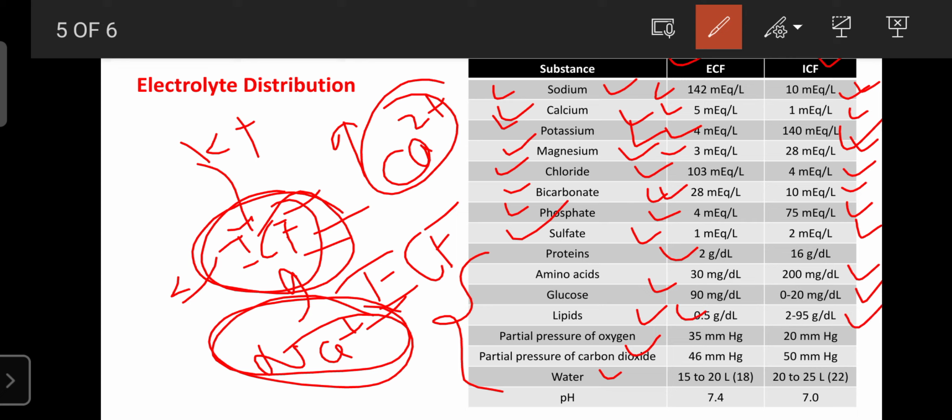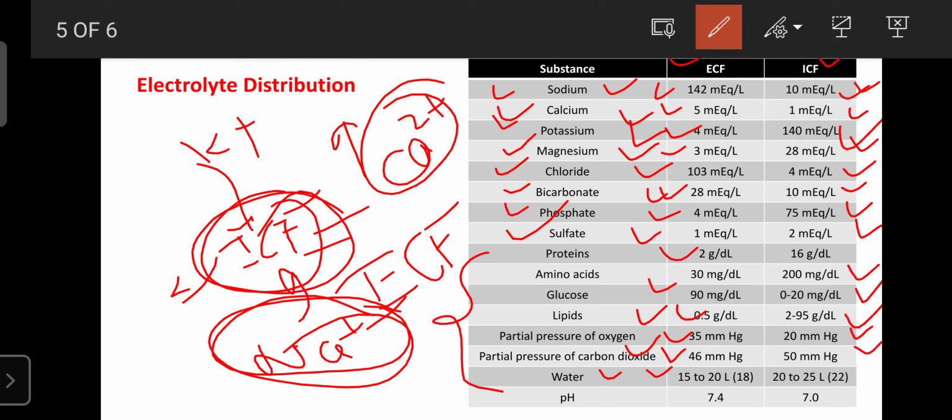Then oxygen pressure outside is 35 mmHg, and inside in the intracellular fluid it is 20 mmHg. Then the partial pressure of carbon dioxide in the extracellular fluid is 46 mmHg, and in the intracellular fluid it is 50 mmHg.